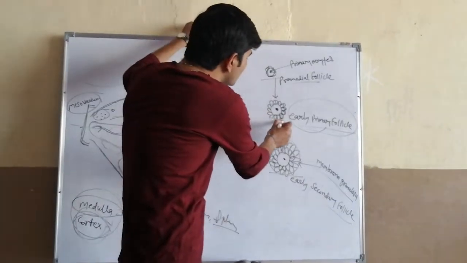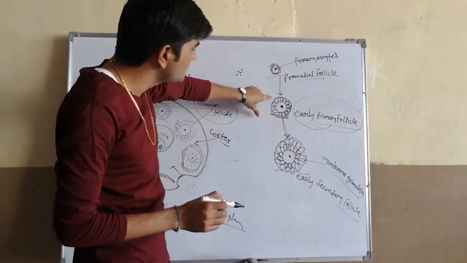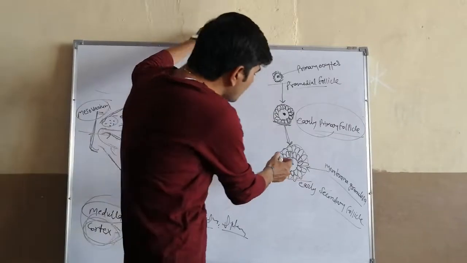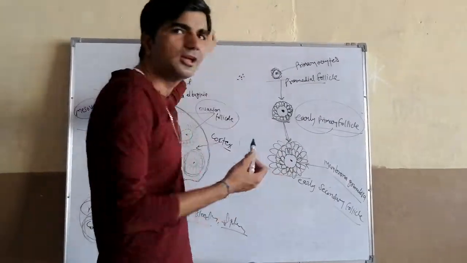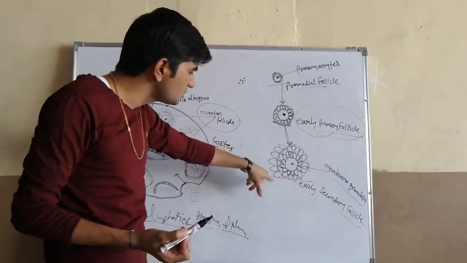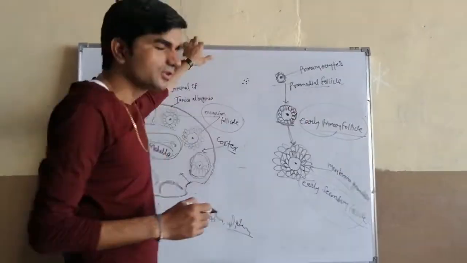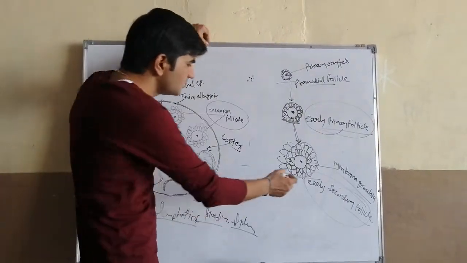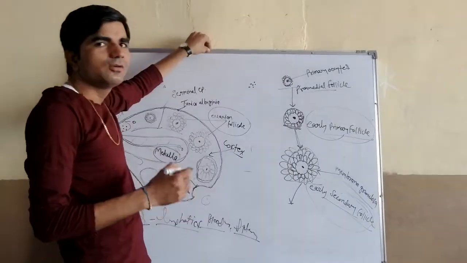This layer is a single layer, and after the proliferation, that means development of this single layer, it is converted into multiple layers. Multiple layers means more than one layer. Now these stages are known as early secondary follicles. Then, in a later stage, these early secondary follicles are converted into secondary follicles.